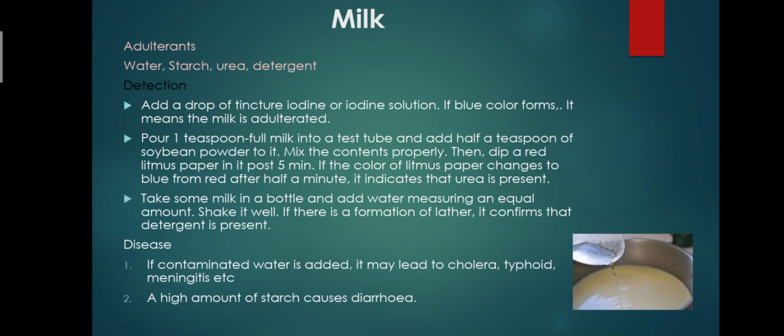If the color of litmus paper changes to blue from red after half a minute, it indicates that urea is present. Take some milk in a bottle and add an equal amount of water. Shake it well. If there is a formation of lather, it confirms that detergent is present. The disease that is caused: if contaminated water is added, it may lead to cholera, typhoid, meningitis, etc. A high amount of starch causes diarrhea.